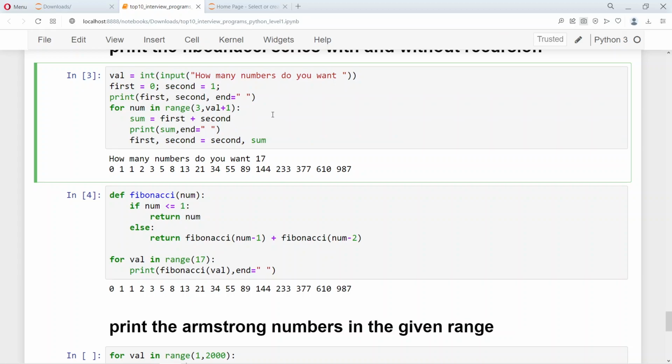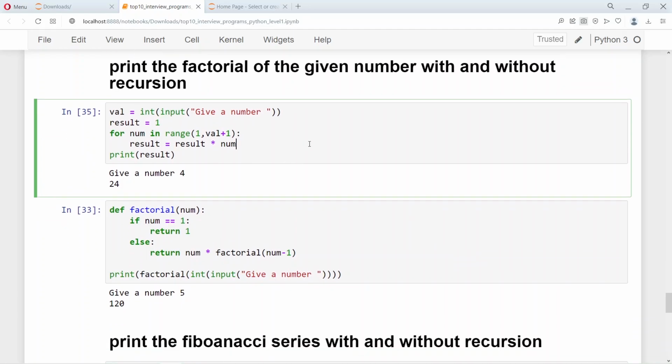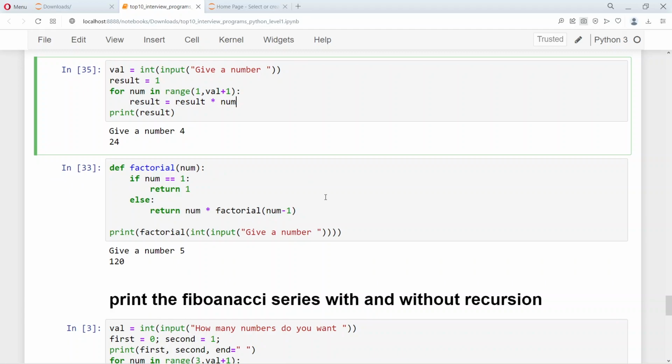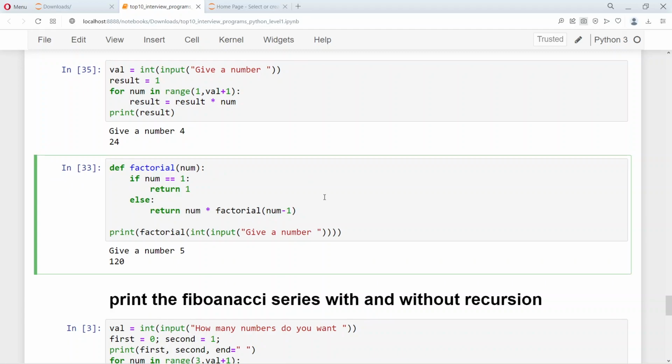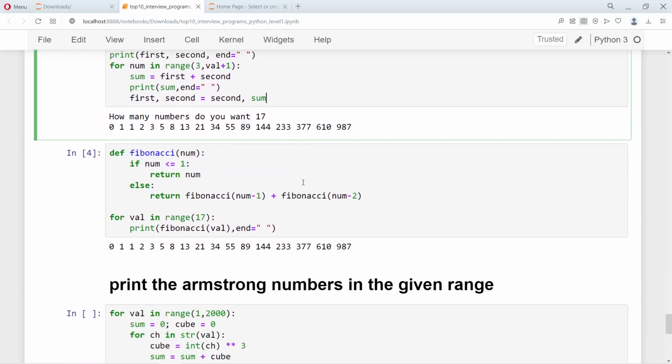So it depends on the perspective though. Right, so we saw for the factorial how to generate the factorial in an iterative manner and how to generate the factorial using recursion. Similarly, we saw how to generate a Fibonacci series in an iterative manner and how to generate a Fibonacci series using recursion.